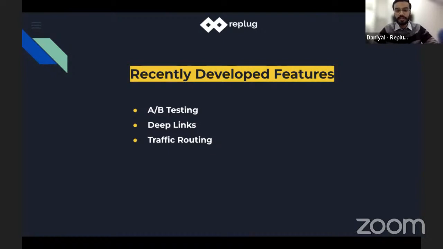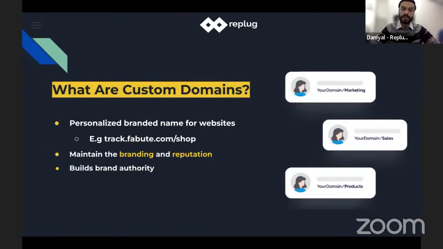Moving on, what are custom domains? With Replug, you can seamlessly integrate your custom domain to create powerful links, replacing rpsg.co, or if you are on a paid plan, replacing replug.link with your brand name. Link your custom domain in Replug and create true branded links in a matter of minutes.